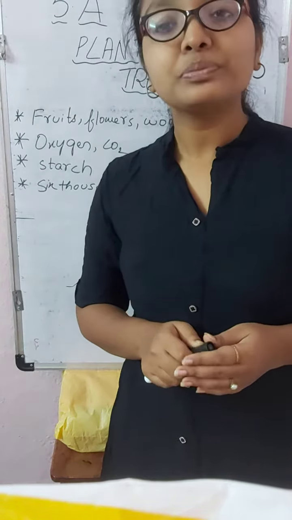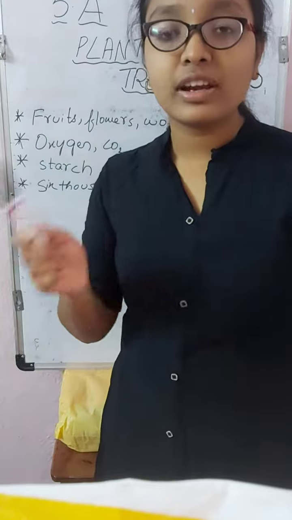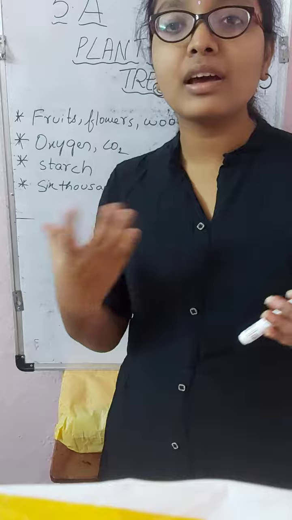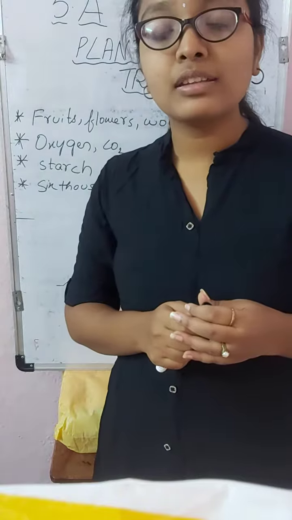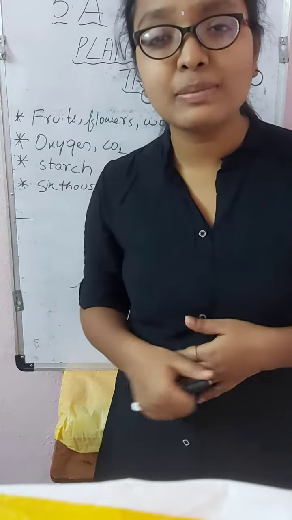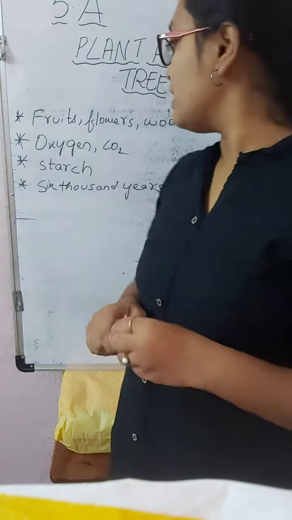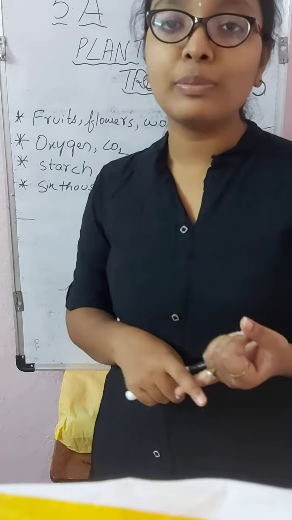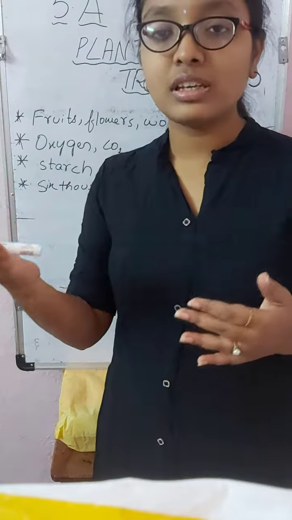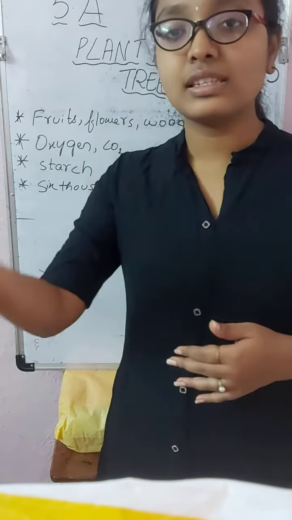For wood, our doors and our furniture come from the wood of the tree, the bark of the tree. And some plants give vegetables also, which we cook and eat. The next point is oxygen and CO2. I have told you before that the oxygen comes from the trees and the CO2 is exhaled.